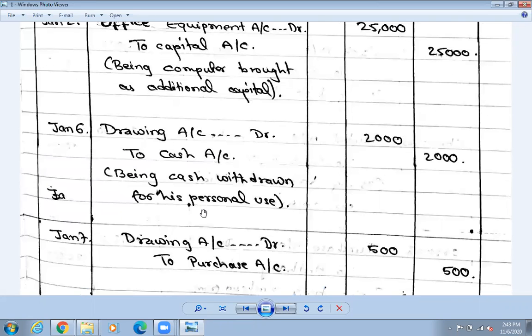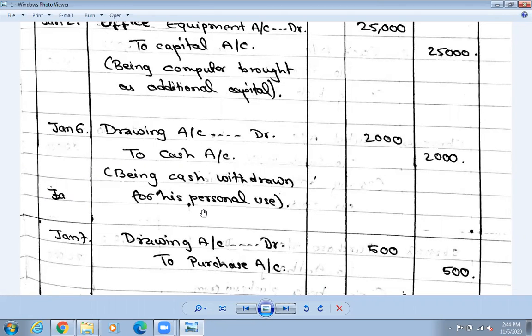So January 6th: he withdrew. What do we call taking out money? Withdrew. Withdrew is right, but what else do we call it? Drawing. Yes, it is called drawing.